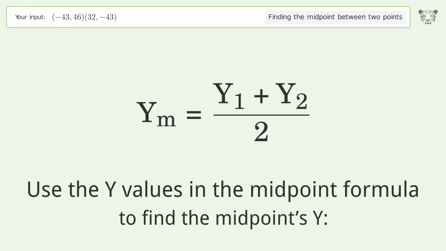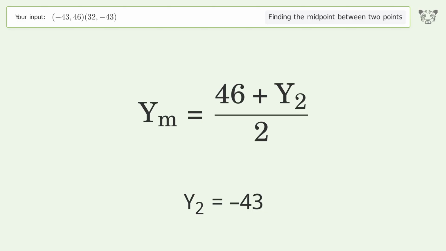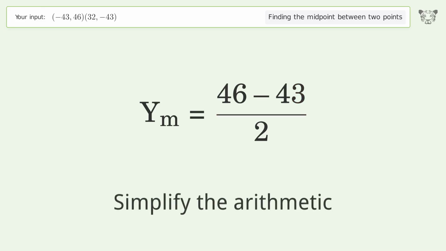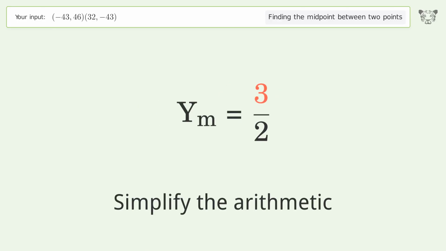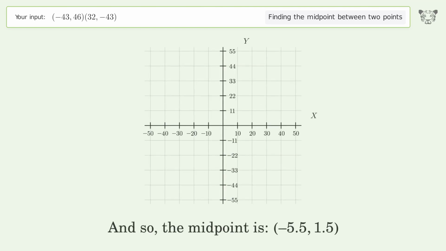Use the y values in the midpoint formula to find the midpoint's y. y1 equals 46. y2 equals negative 43. Simplify the arithmetic. And so, the midpoint is negative 5.5, 1.5.